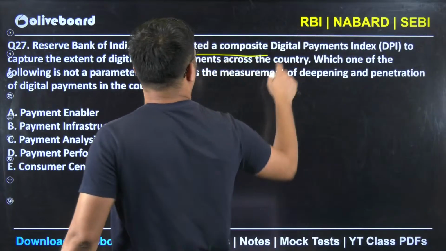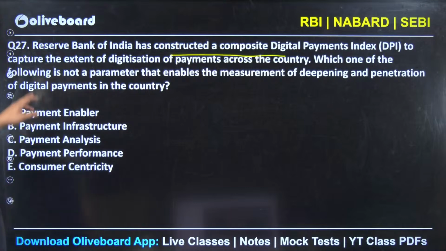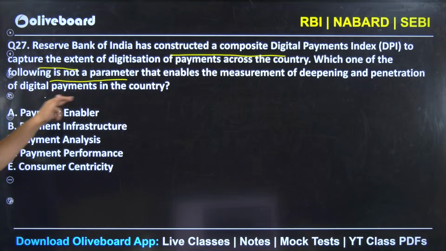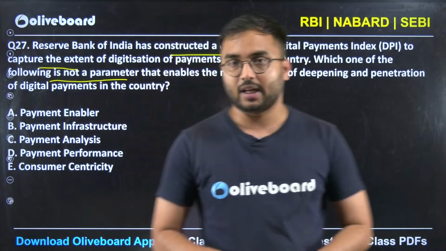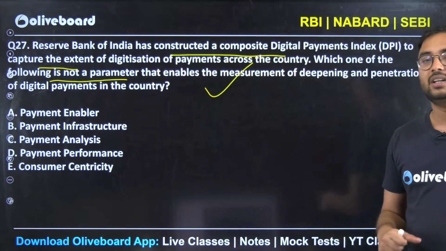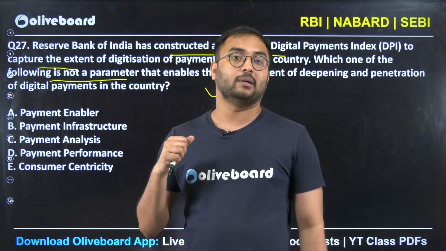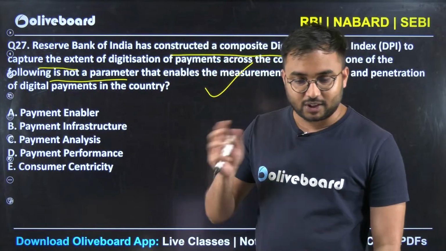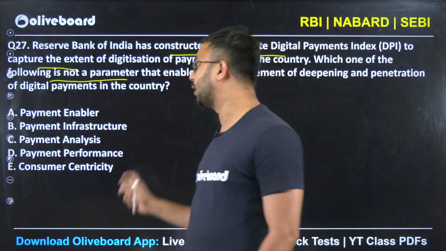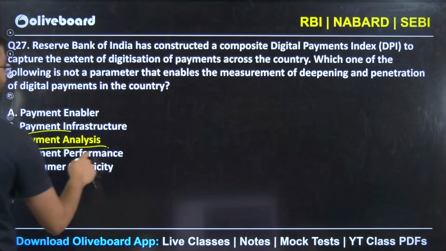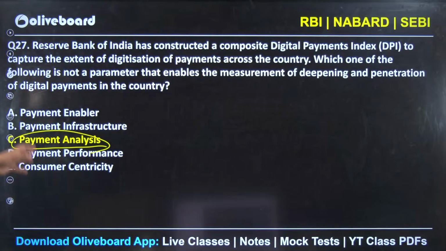Reserve Bank of India has constructed a composite Digital Payment Index, DPI, to capture the extent of digitalization of payment in the country. Which one of the following is not the parameter that enables measurement of deepening and penetration of digital payments in the country? So it's again an important question from digital payments, digital literacy, your budget, your ministries, government schemes. These were some of the topics which we have seen up till now. The answer here is very simple, payment analysis. This is not the parameter which looks after deepening and penetration.